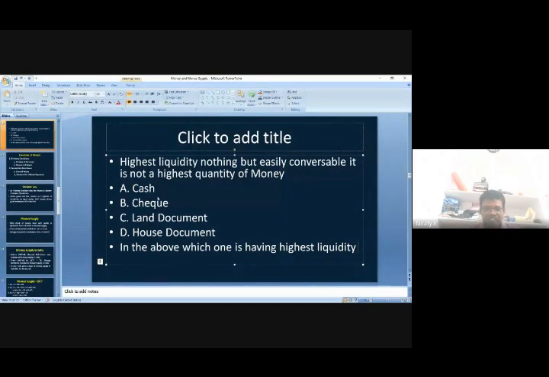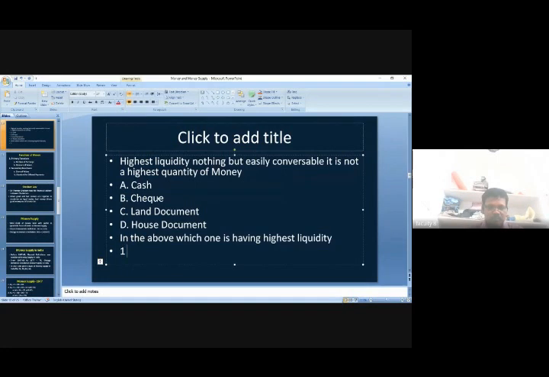Cash is in first place, and the second highest liquidity may be the check. The first place is cash and the second place is the check in terms of liquidity.